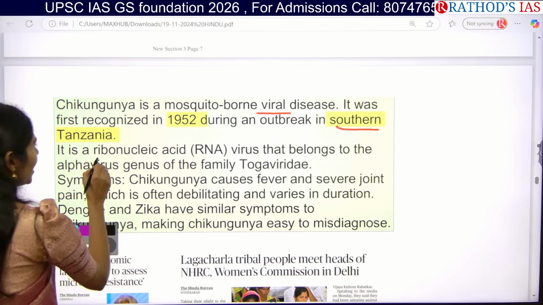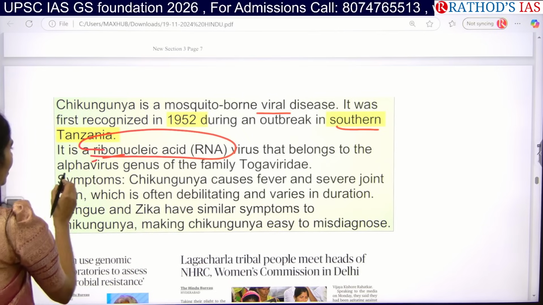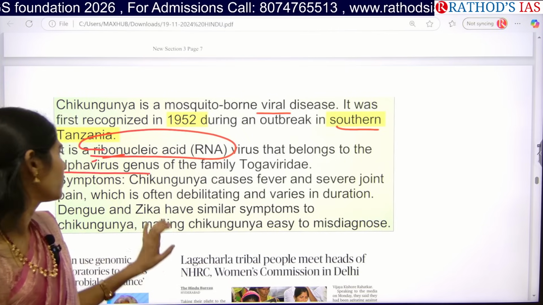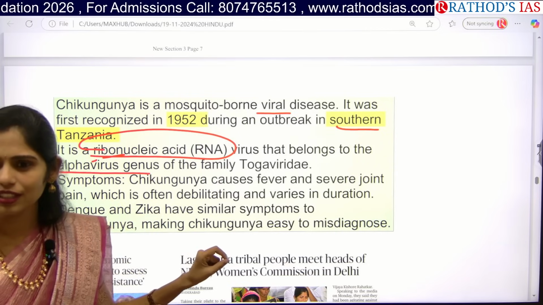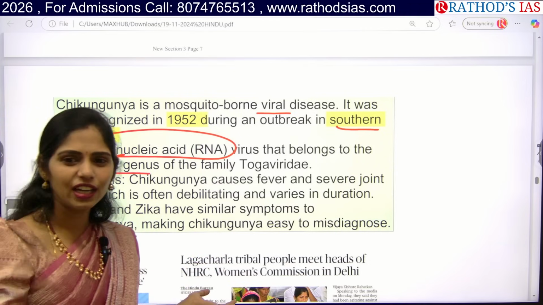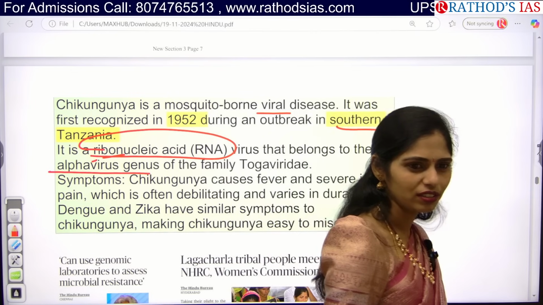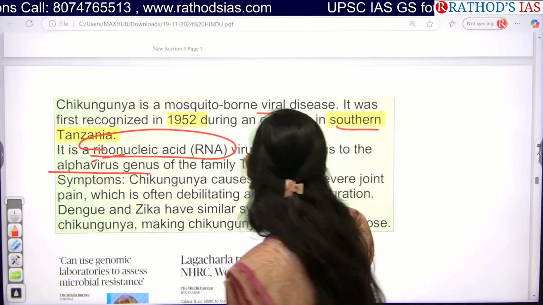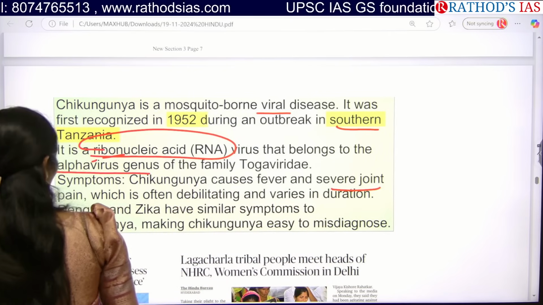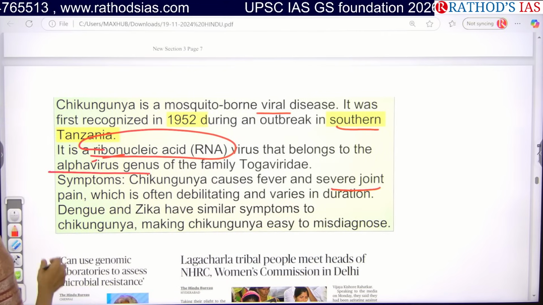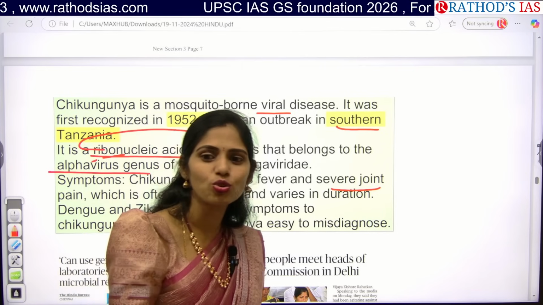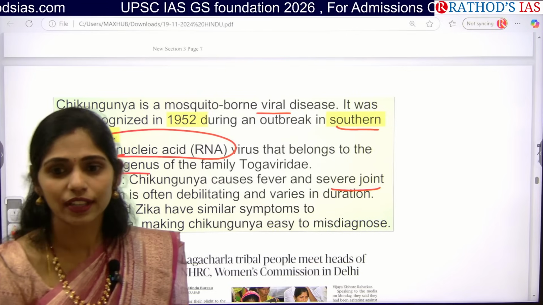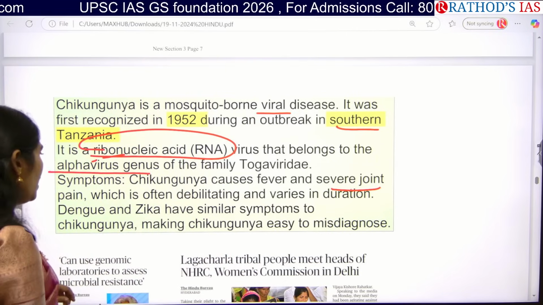Actually, this is an RNA-based virus. It belongs to the alphavirus genus and the family is Togaviridae. Chikungunya causes fever and also joint pain. Anyone have experience with this chikungunya? At least once? So they will be having extreme joint pains, and it often takes more than 6 months to 1 year to recover from chikungunya. Okay.